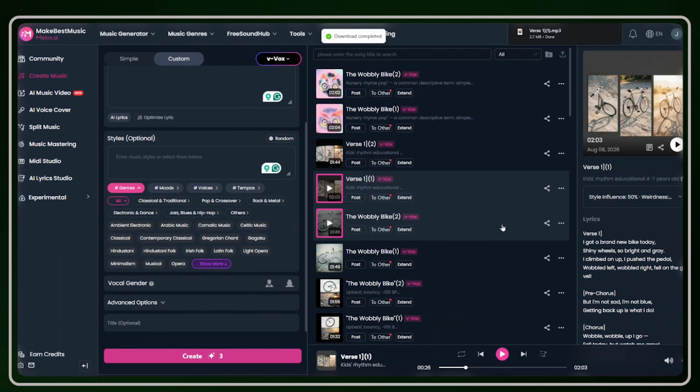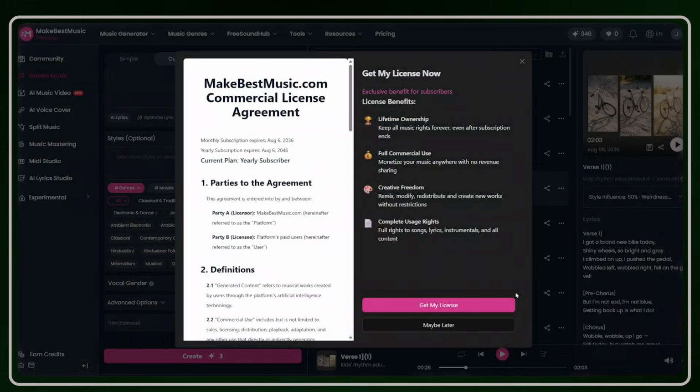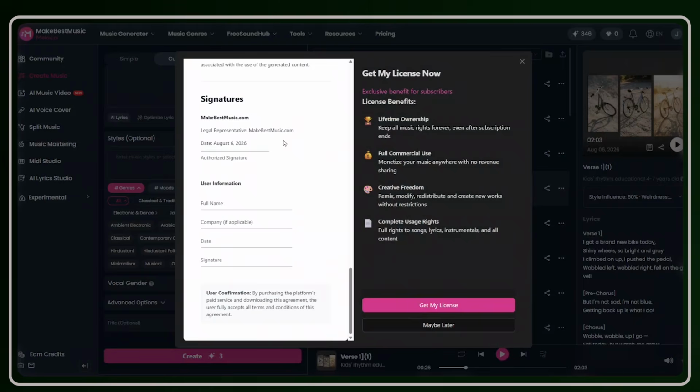Now, before you leave this site, there is one more thing I would love you to download. That is your commercial license. Just click on these three dots again, and you'll see the commercial license here. Just click on it. This is the entire song that you have. So your commercial license will come with your information, your company, if applicable, the date, and your signature. You can download it right now, or you can come back to it later.